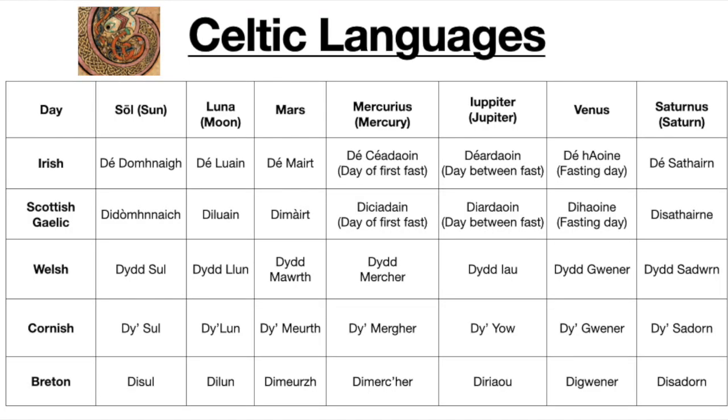So if you remember the gods in question, we have the sun in the pre-Christian tradition, we have Luna, we have Mars, we have Mercurius, Jupiter, Venus, and Saturnus.